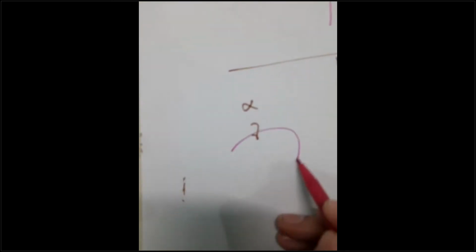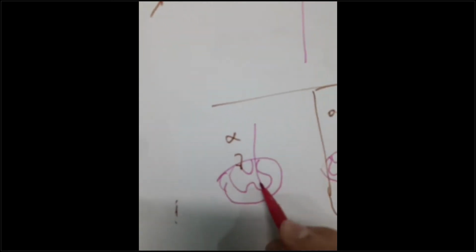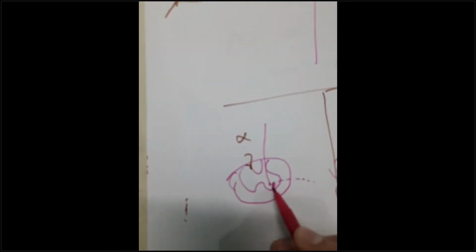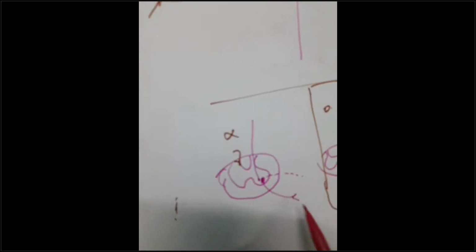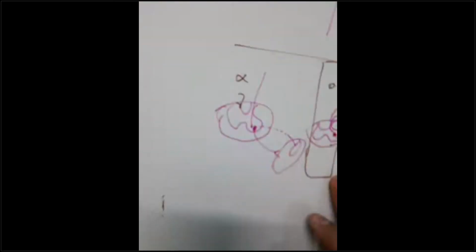So let me draw it once again. This is the spinal cord. From here, the corticospinal tracts are coming. From here, the gamma motor neuron came. It gave the impulse to the anterospinal tract. From here, the alpha motor neuron, both of these are supplying muscle. This is supplying the intrafusal fibers.